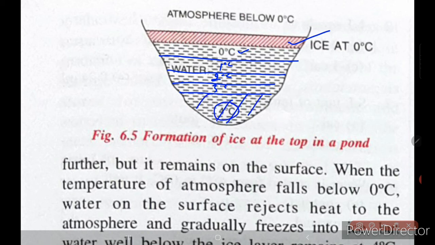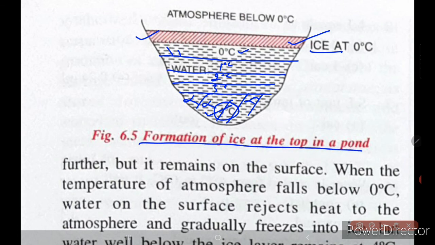Now as you all know, ice is a bad conductor of heat. So further cooling will not let the heat from the water come out. The heat is trapped inside the water only. Now the aquatic life will be alive, these fishes will be alive at 4 degrees Celsius. So I hope you have understood this formation of ice at the top of the pond.